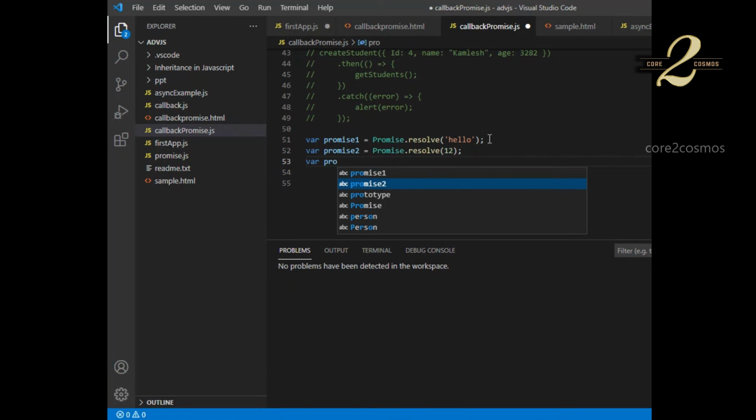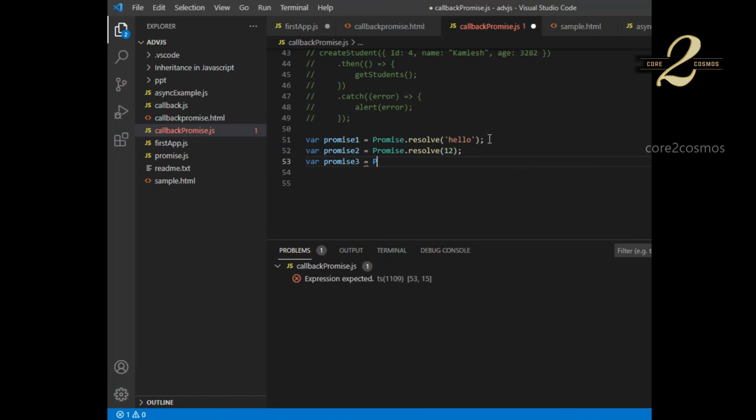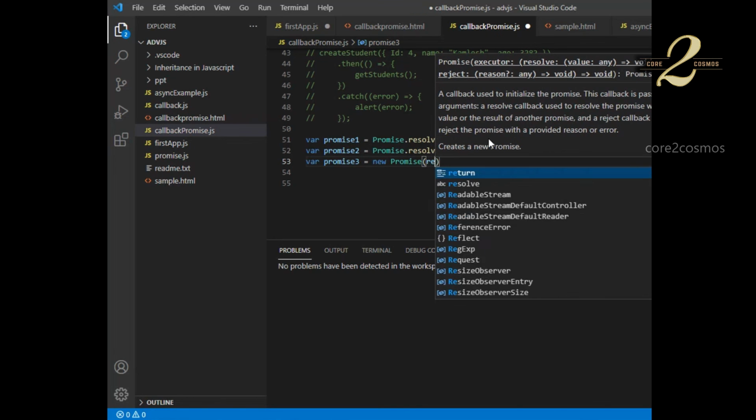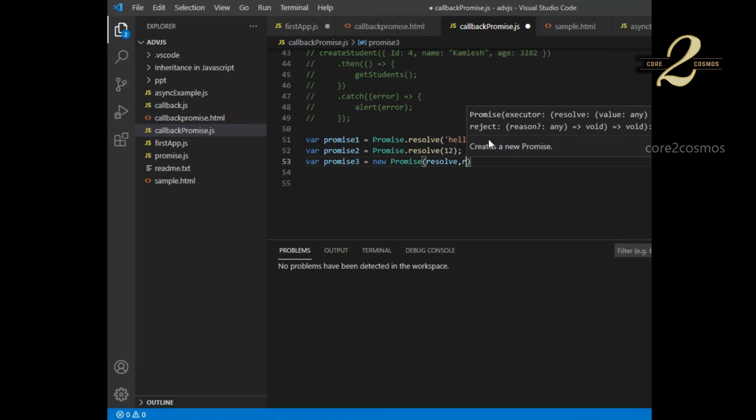Then create promise 3 equal to promise. Let me say new promise, with resolve and reject.